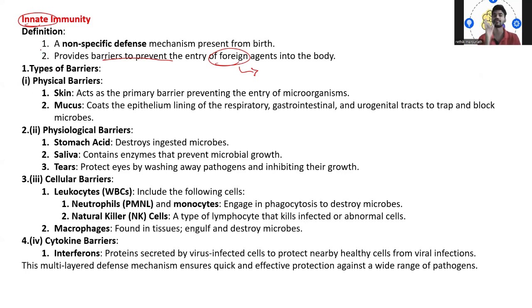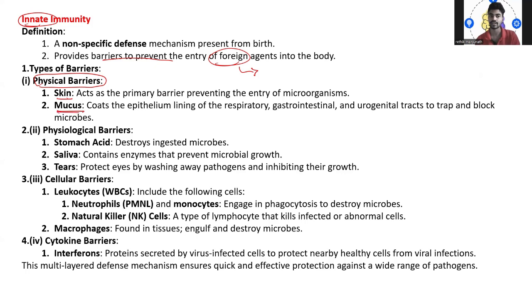So we have different types of barrier here, say like physical barrier. When I'm talking about physical barrier, we know that skin and mucus are the primary physical barrier. Whatever you are seeing physically, that physicalness is actually protecting from the entry of the pathogens. The primary physical barrier is obviously our skin. Skin acts as a primary barrier preventing the entry of microorganisms. So this is clear.